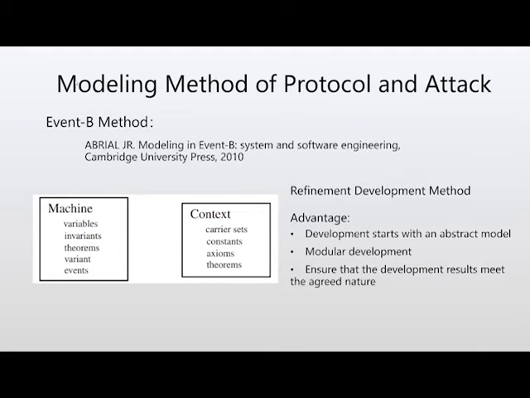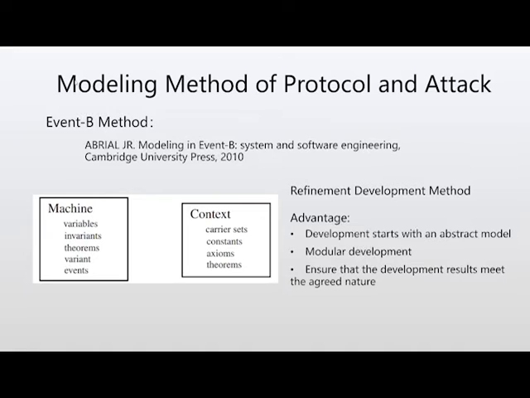Events are the most important part of the Event B model that describes the behavior of the system. You can set local parameters, conditions for event execution, and actions to be performed after the event is triggered in an event. If modeling is correct, the proof obligation generated by invariants of abstract models should be proved to hold in the current models and the more concrete models.